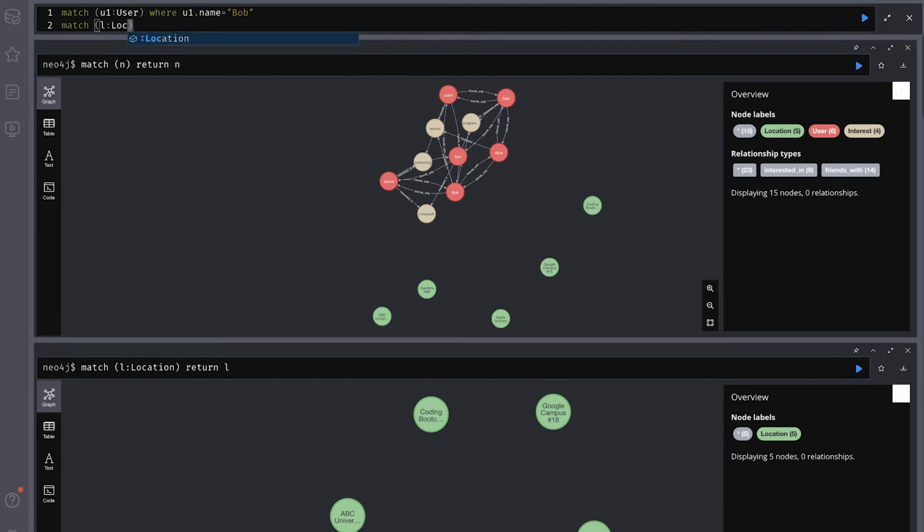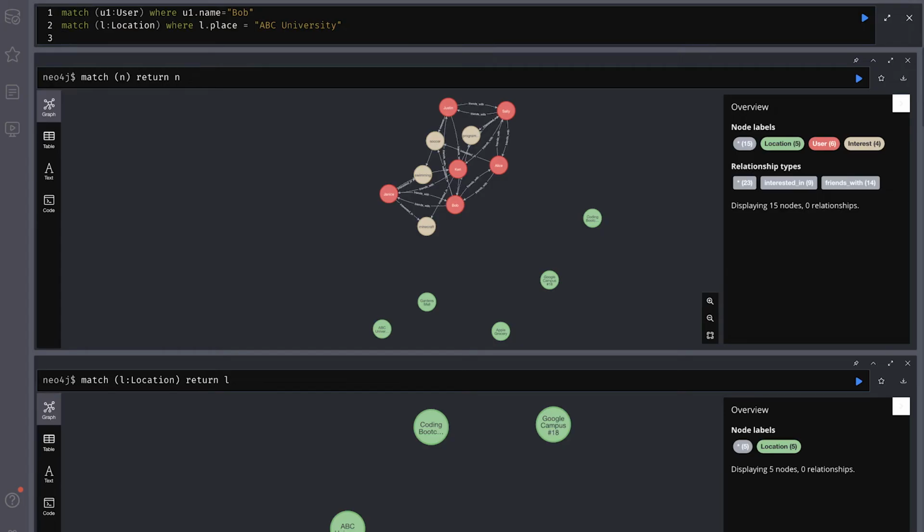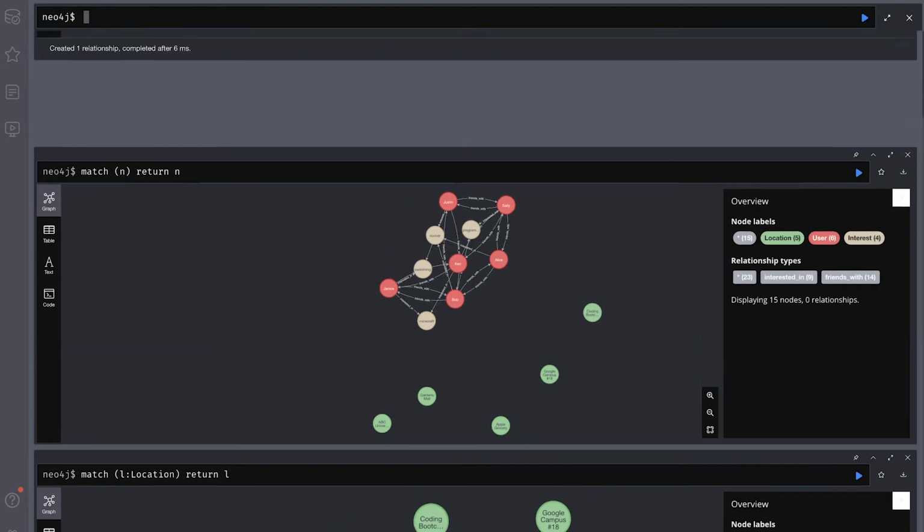Match location, and we're going to say where L dot place is equal to ABC University. Once again, you would use an identifier for these locations and these users, but for the purposes of this, just names. So we have that, and what we're going to do is create a connection, a relationship between Bob and ABC University. We're going to say goes to and our location, and we're going to execute that.